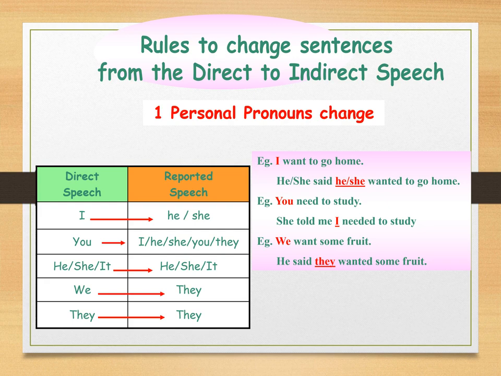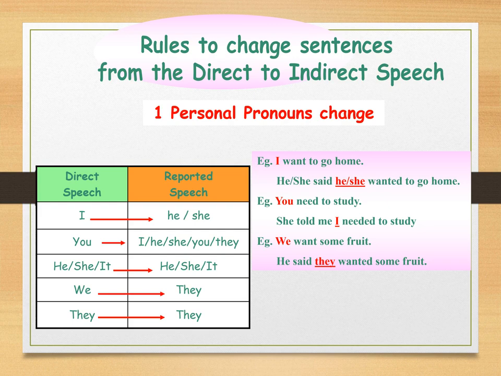Here are the rules that we must know to change sentences from direct to indirect speech. First of all, personal pronouns change. We change the pronouns I to he or she, you to I, he, she, you, they. He, she, it, they stay the same.